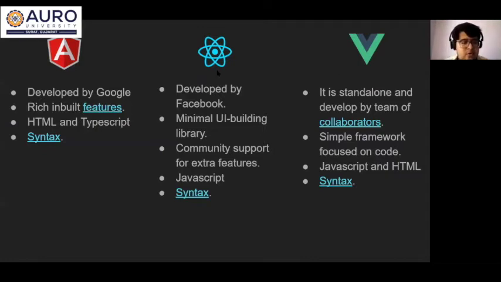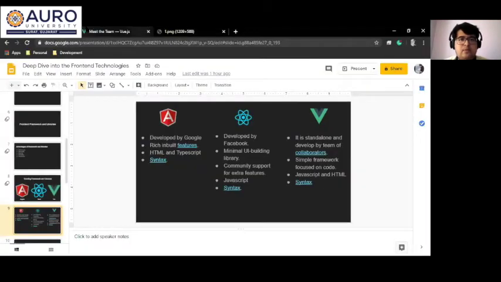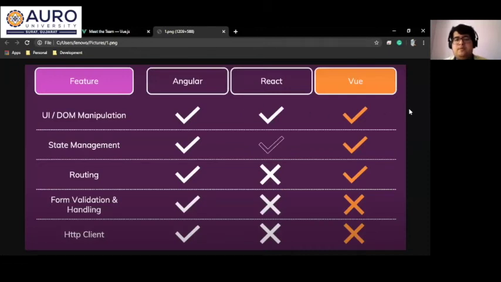So let me show you an image. So here is a table which shows us what type of core features are available in these frameworks and library. So UI manipulation is available in all three, state management in all three, routing only available in Angular and Vue, but in React you can get it from an external package.